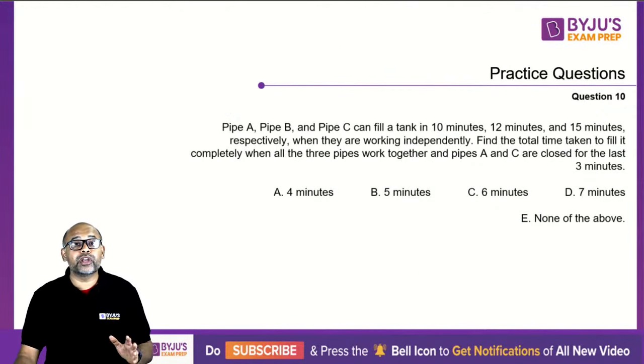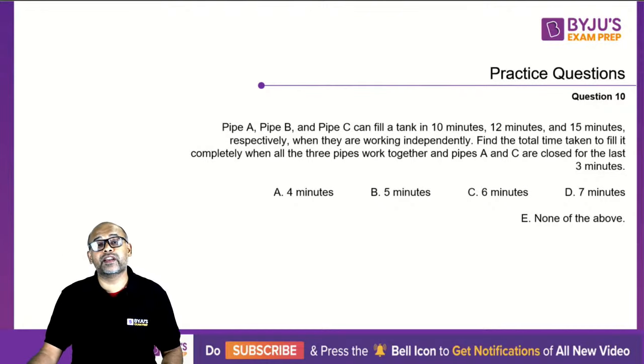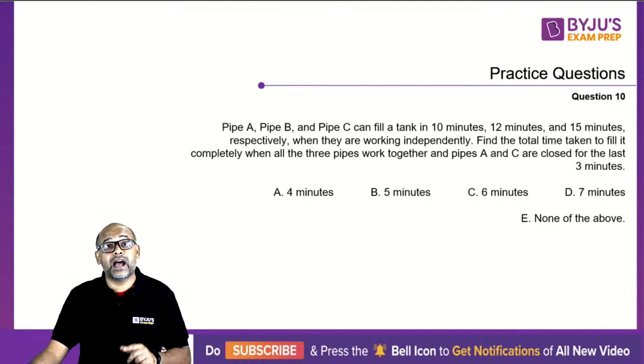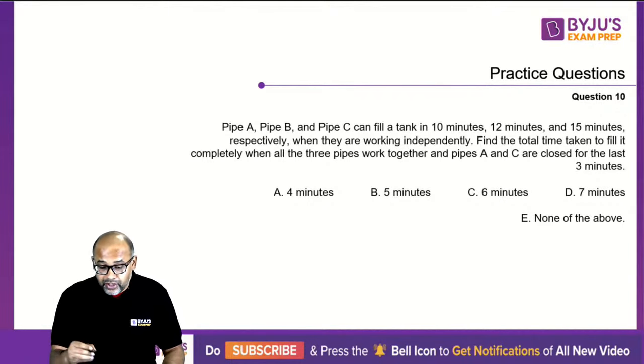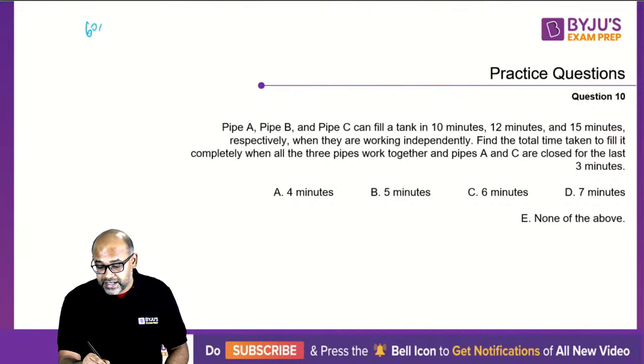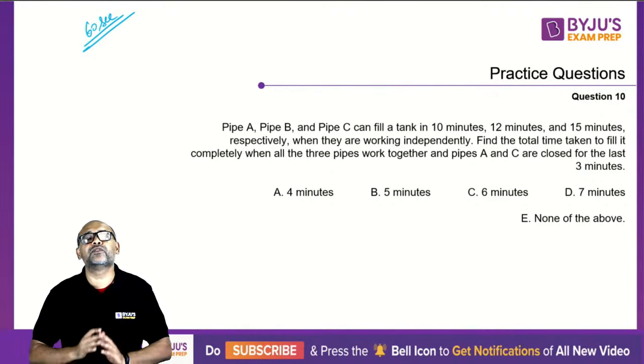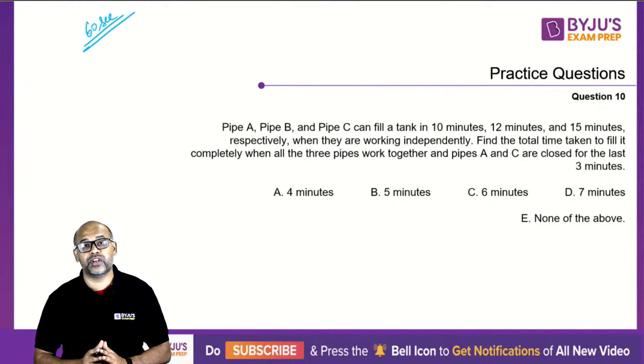10th question. Now we are moving into time and work, a very, very significant topic when it comes to your arithmetic and especially MHCET. So try to do this in about 60 seconds. Again, this is quite easy. You should be able to do this. All time and work, 60 seconds, worst case 90 seconds, you should be able to finish. Okay, time starts now.